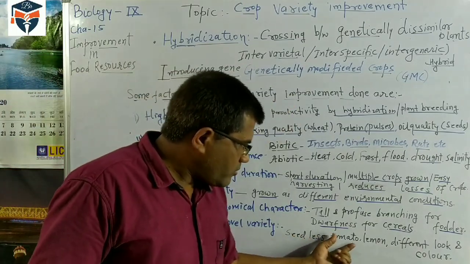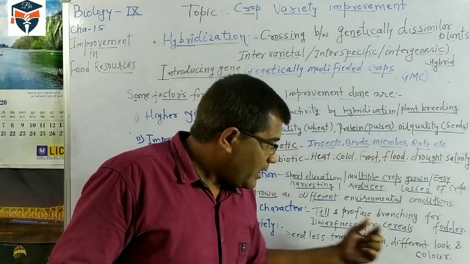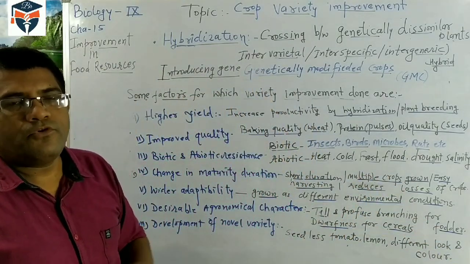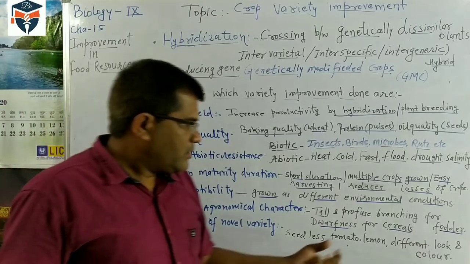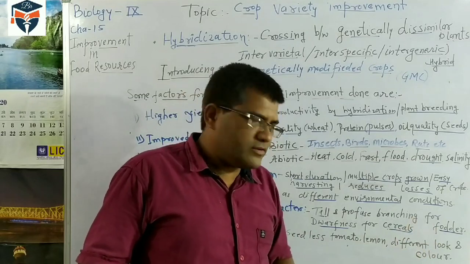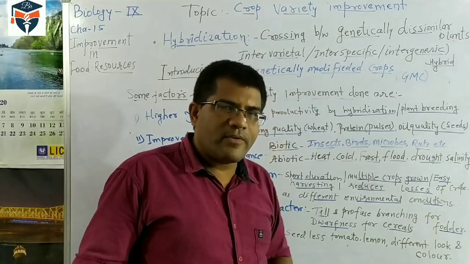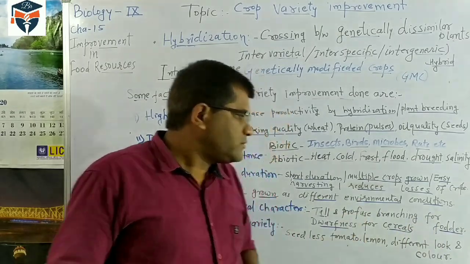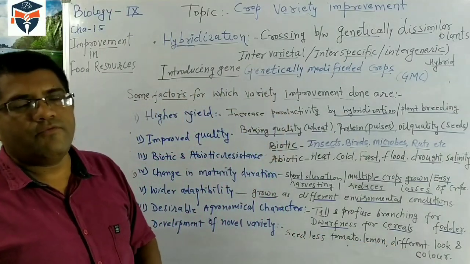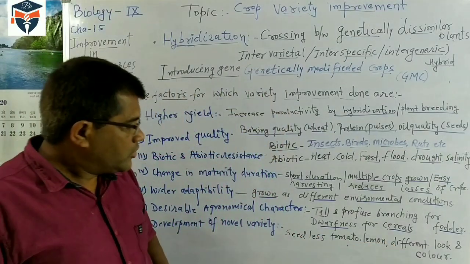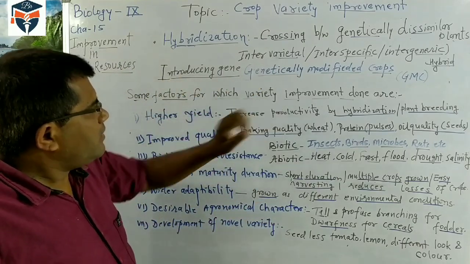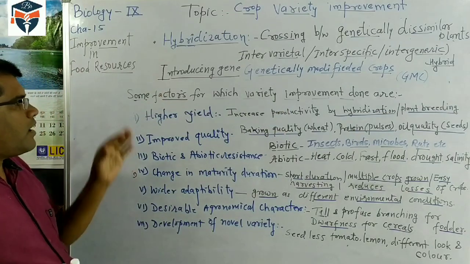Similarly, seedless lemon, and different looks and colors of crops. In fruits and vegetables, generally we prefer fruit which looks fresh or whose colors are very proper. So different looks and colors of vegetables as well as fruits are preferable. Genetic variety improvement is done for all these factors.